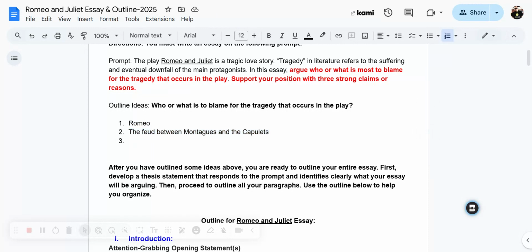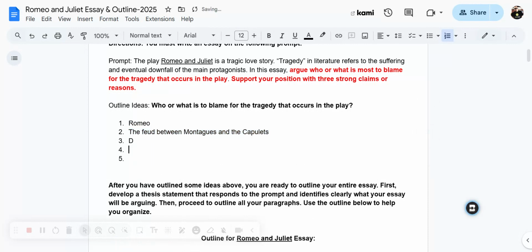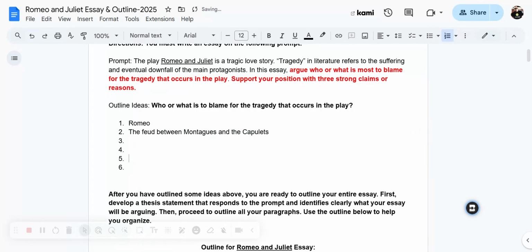Of course, you could add more too. You do not have to have just 3. You can do 4, 5, 6. As many as you want. And then think about which 3 you would like to write about in your essay.